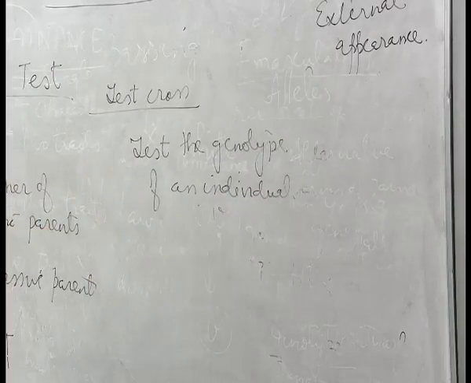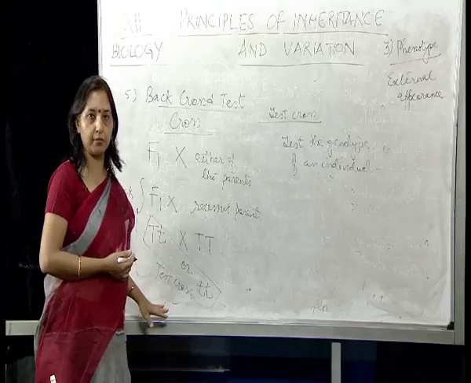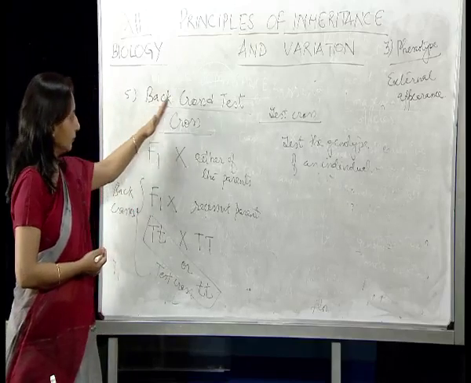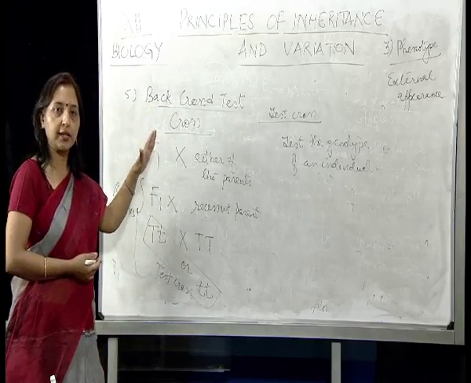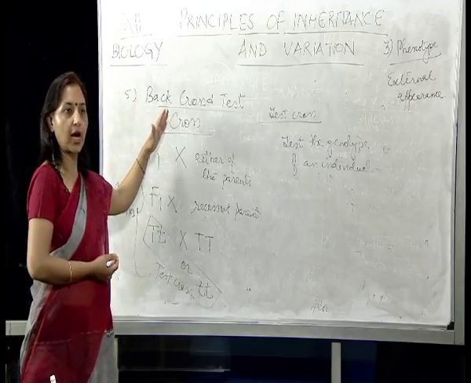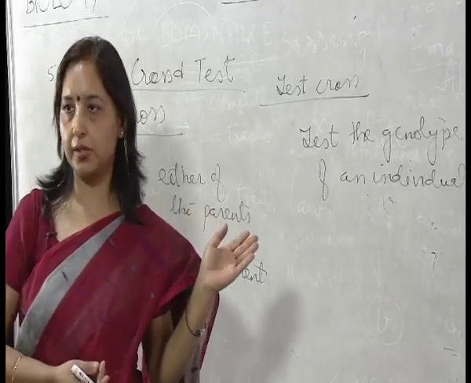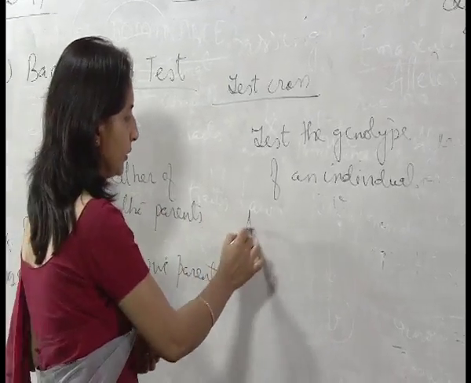I'll explain this with the help of one example just now. Before that, I would like to make one statement. After reading about back cross and test cross, can we simply say that all back crosses are not test crosses, but all test crosses are back crosses? This statement is very important.